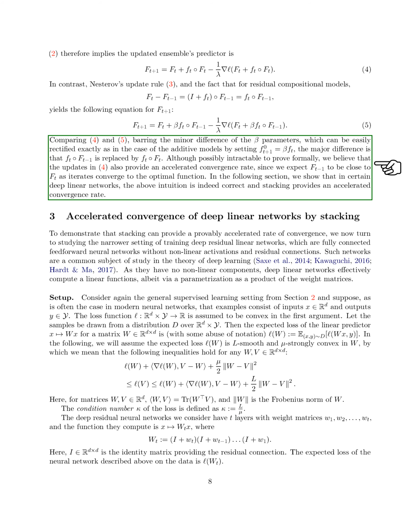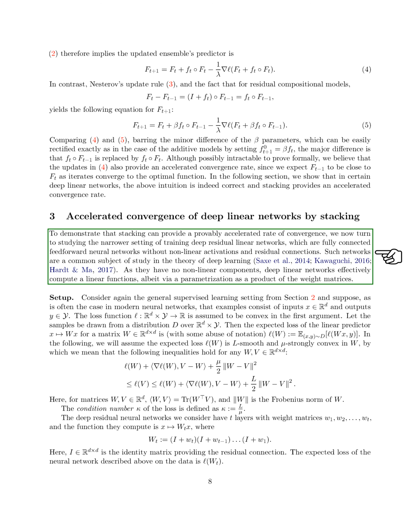Although challenging to formally prove, we anticipate accelerated convergence in this scenario due to the proximity of iterates F_{t-1} to F_t as they approach the optimal function. This accelerated convergence intuition is further validated in certain deep linear networks, where stacking indeed facilitates an accelerated convergence rate. To demonstrate the provably accelerated convergence rate enabled by stacking, we focus on training deep residual linear networks devoid of nonlinear activations and residual connections. These networks, which compute linear functions through a parametrization involving weight matrices, are commonly studied in deep learning theory.